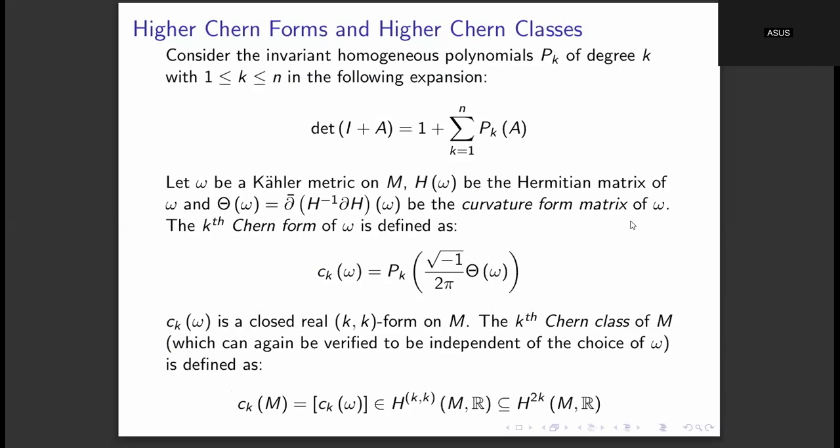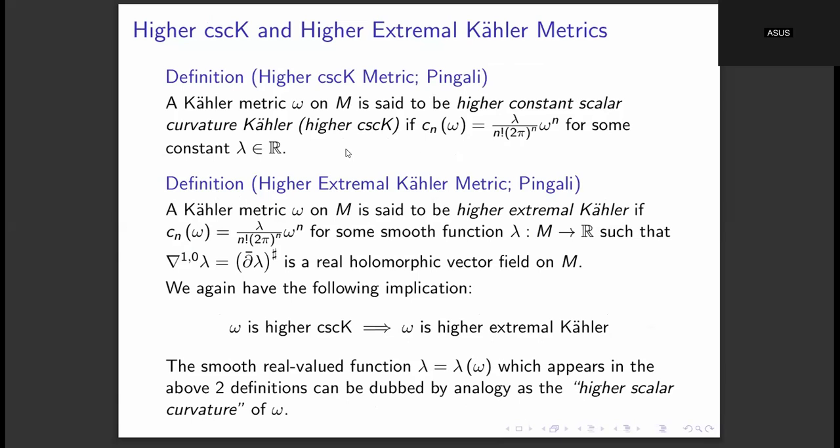For that, we had the higher Chern forms and higher Chern classes, and the top Chern form is the one that we are interested in. So we write down Cn of omega as the top Chern form. This is a top-dimensional form on the manifold, and so is omega to the power n upon n factorial. Remember that omega is the Kähler form, so it is a (1,1) form, meaning a 2-form. Then omega to the power n will be a real 2n-dimensional form, so that will also be a top form. It turns out that omega to the power n divided by n factorial is actually the volume form on the Kähler manifold.